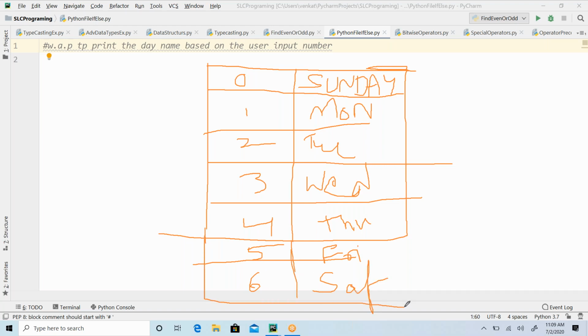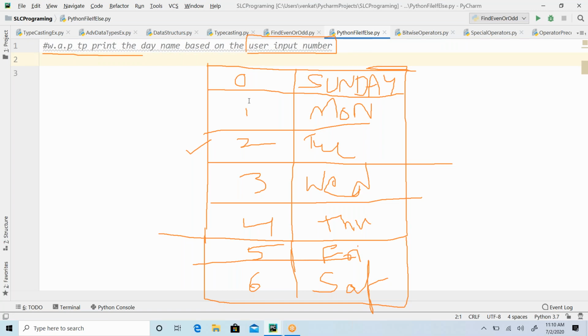Any one of the numbers I will input from the keyboard, right? So now user input. The user is going to enter some number, any of these numbers. Then as soon as the user enters the number, say for example, the user entered number 2, then my program should tell what day it is. Okay, so boss, you entered number 2, and 2 is mapped to Tuesday. That's what I wanted to print. Hope you understand the requirement, right?